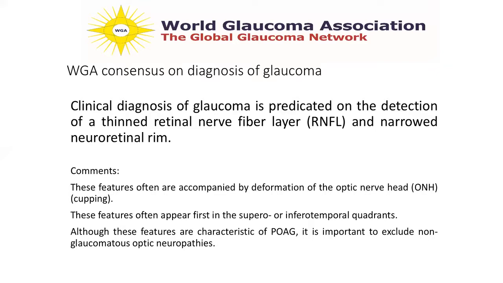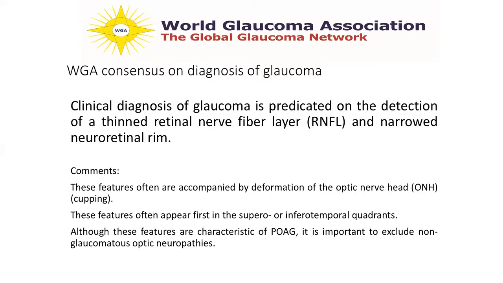And the reason why we also need a rim assessment here is because all kinds of optic neuropathies would have a thin retinal nerve fiber layer. Và cái lý do chúng ta nhắc tới cái rim này là tại vì tất cả các bệnh lý thị thần kinh đều làm mỏng cái lớp sợi thần kinh. That's why for diagnosis of glaucoma, not only do you need a thin retinal nerve fiber layer, but you also need to examine the rim carefully.